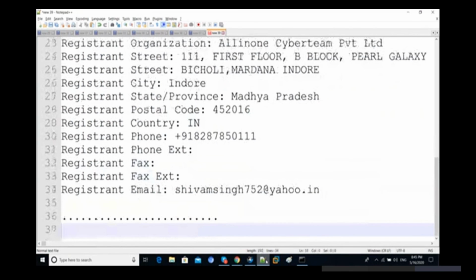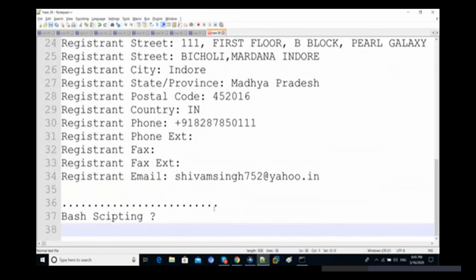For that purpose, if you know about bash scripting, a little bit, okay. With the help of bash scripting we are going to create our tools, some scripts, that will help us with enumerating, like finding subdomains and website information.